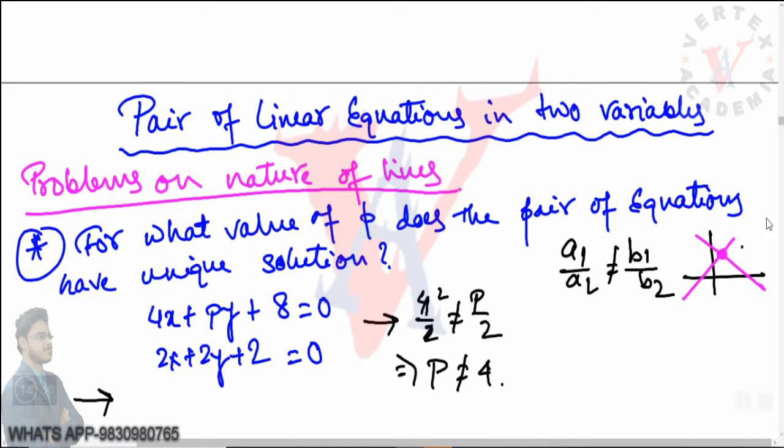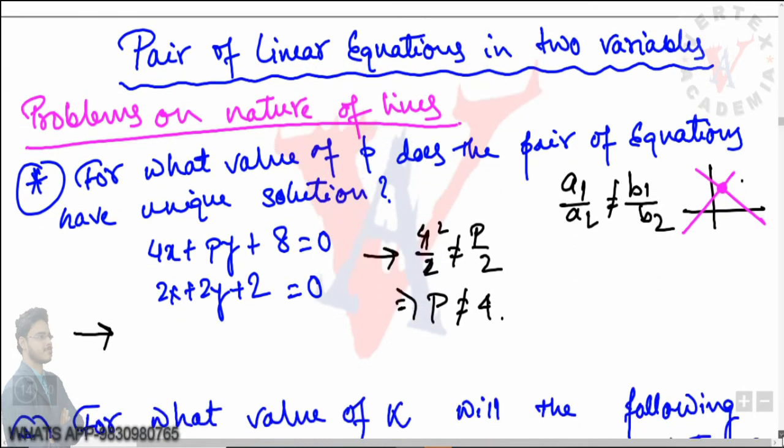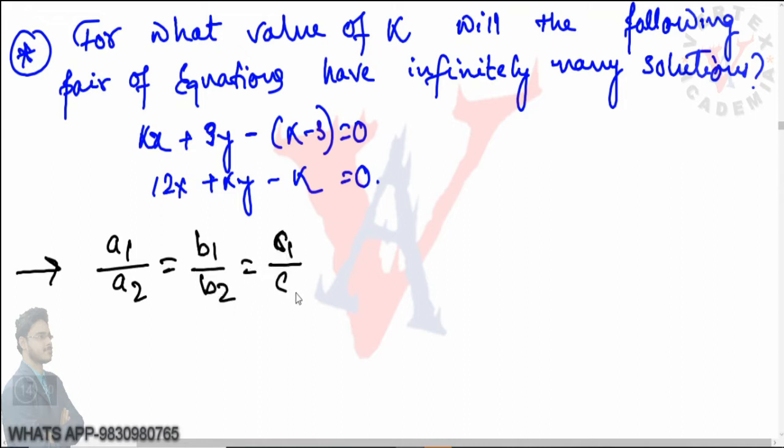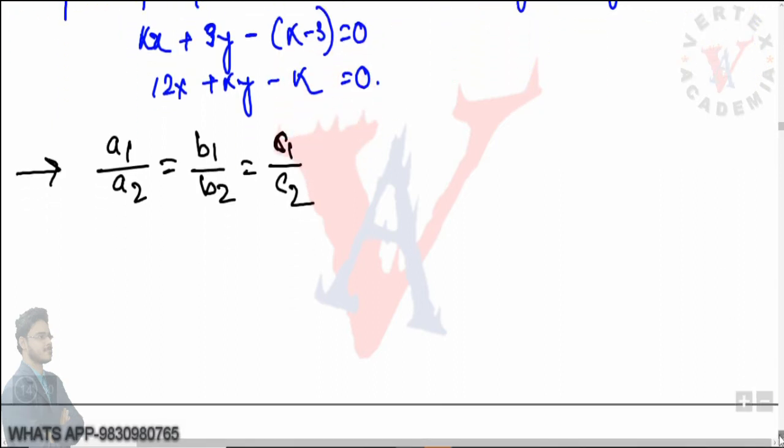Okay. Now going to the next, this was an easy problem. Now the next problem is a good problem. What value of k will the following pair of equations have infinitely many solutions? Now the condition for infinitely many solutions, you know, is a1 by a2 equals b1 by b2 equals c1 by c2. So let us apply the conditions.